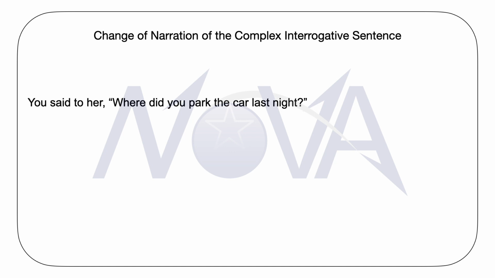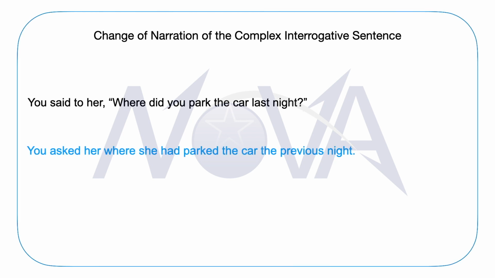And this is that indirect narration of this given sentence. You asked her where she had parked the car the previous night. Last night would become the previous night. And notice the position of the auxiliary verb had, which is after the subject she. Whereas in the direct question, we put the auxiliary verb before the subject. So please take note of this change and apply this change very carefully. Otherwise, your sentence would not be acceptable.